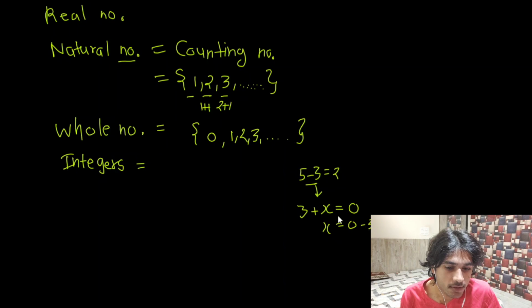When 3 moves from the left hand side to the right hand side, right now it has the plus sign, so when it moves to the right hand side, it will get a negative sign. So 0 minus 3 is going to be minus 3. That means the negation of 3 is minus 3. This is the definition of negation. If I have to find the negative of whole number 3, I simply write the equation 3 plus x equals 0, and then find the value of x. So that is integers.